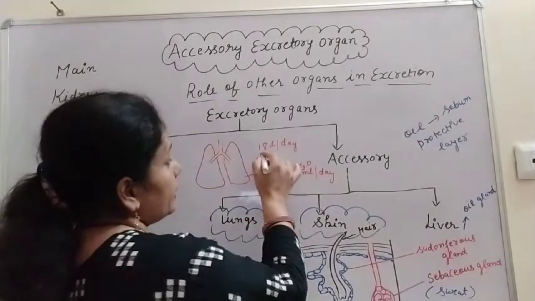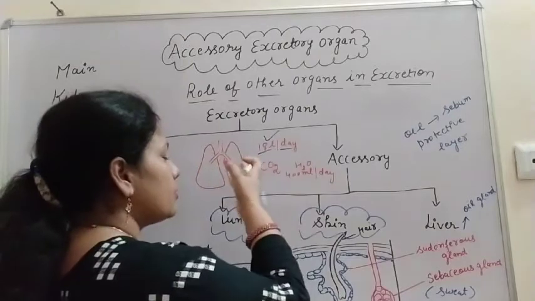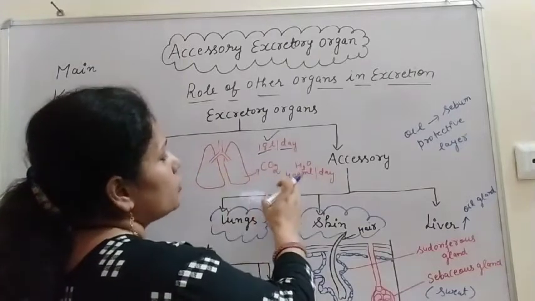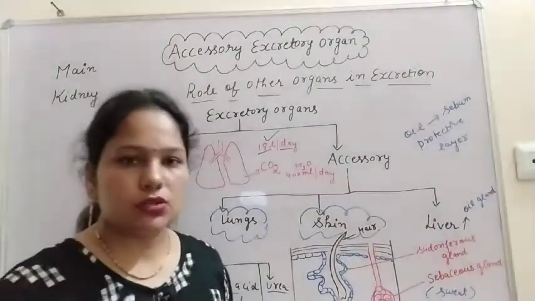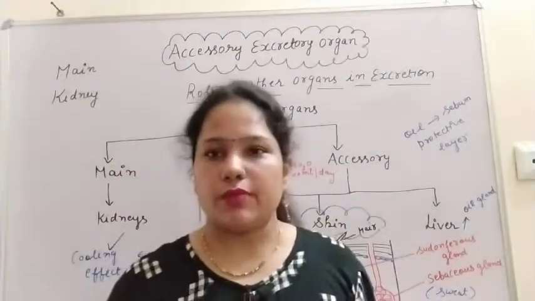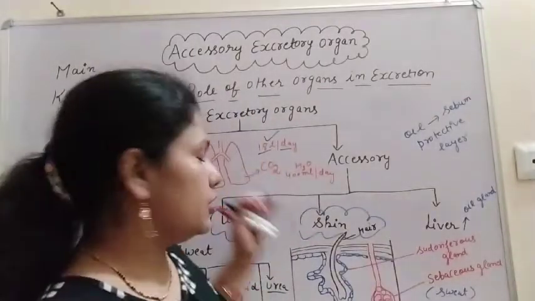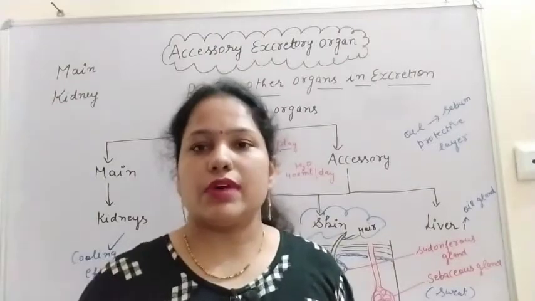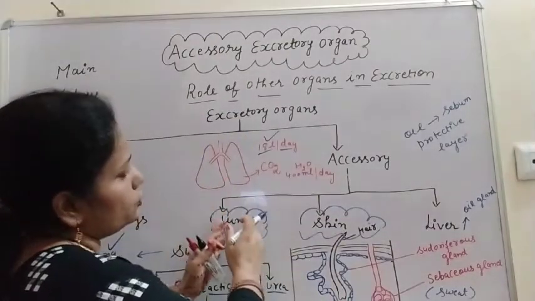About 18 liters per day of carbon dioxide is removed from our blood, and also 400 ml of water in the form of water vapors. But this value depends on the climatic condition and the ventilation of the lungs. So you understood the role of the lungs.